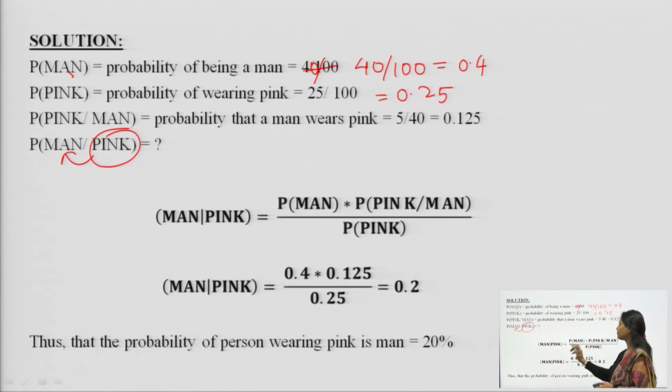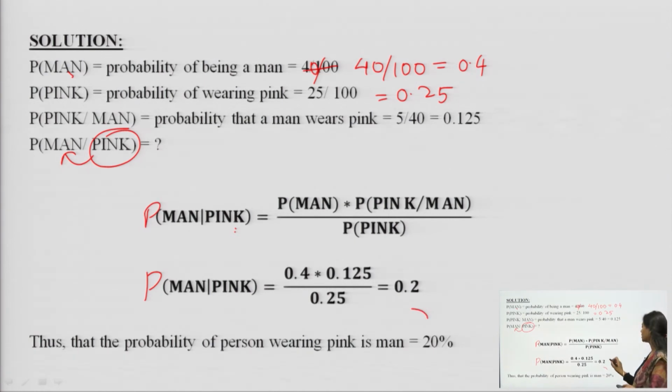Just put in the formula. The probability of a man wearing pink being a man is equal to the probability of a man, that is 0.4. The probability of a man wearing pink is equal to 0.125. The probability of being pink is 0.25 in the party. Put all of them in the formula and the probability is equal to 0.2.